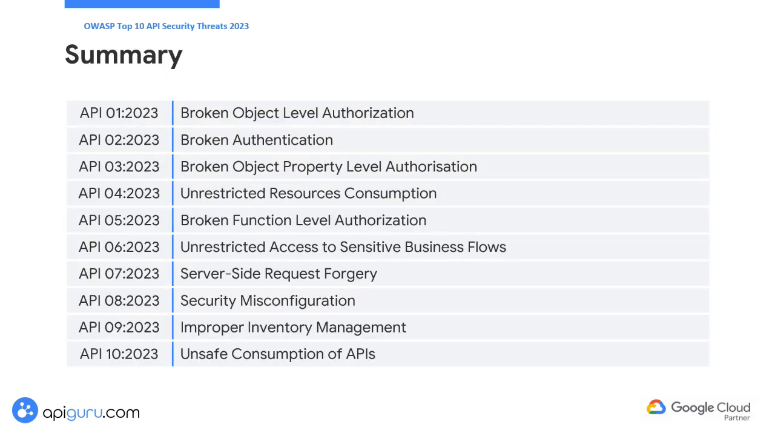Understanding and addressing these top 10 API security threats is crucial for protecting your applications and data. By implementing the recommended mitigation strategies, you can significantly reduce the risk of vulnerabilities and enhance the security of your APIs. Remember, security is an ongoing process, and staying informed is vital.